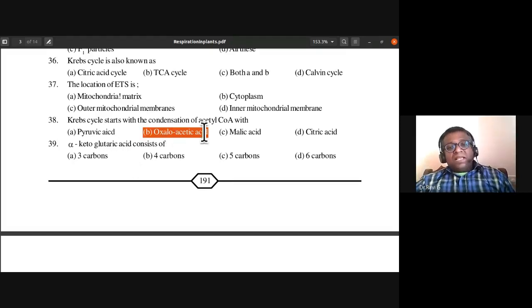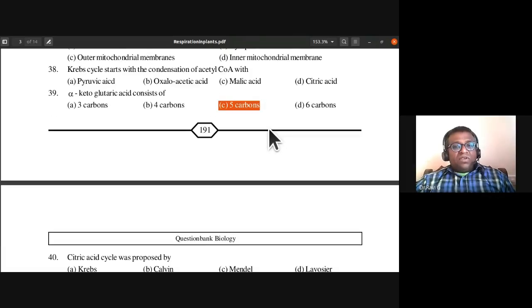Okay, so Krebs cycle starts with the condensation of acetyl coenzyme A with oxaloacetic acid. Once they are condensed, they are going to form citric acid. So alpha ketoglutaric acid consists of how many carbon atoms? Alpha ketoglutaric acid consists of 5 carbon atoms. So 39, the answer is C, 5 carbon atoms.